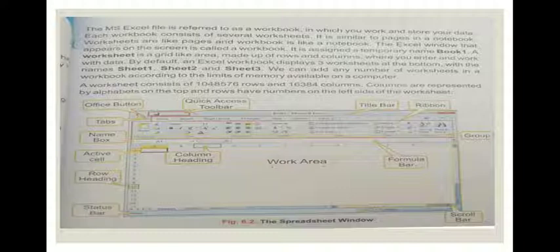A worksheet is a grid-like area made up of rows and columns where you enter and work with data. By default, an Excel workbook displays 3 worksheets at the bottom, with the names Sheet 1, Sheet 2 and Sheet 3.